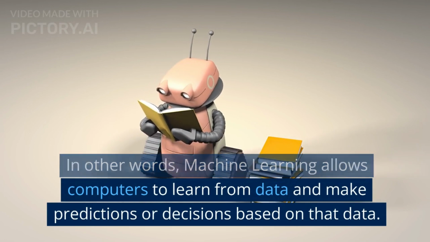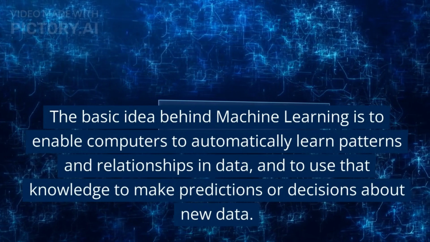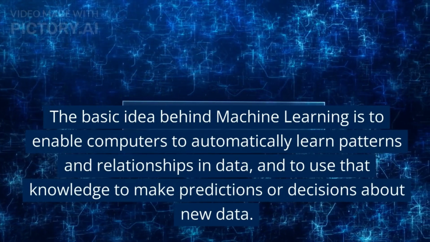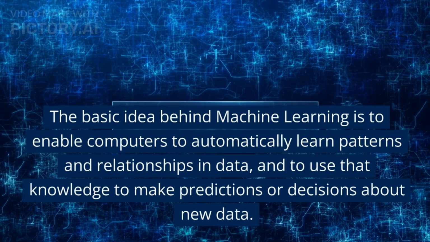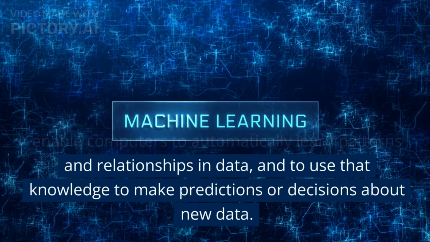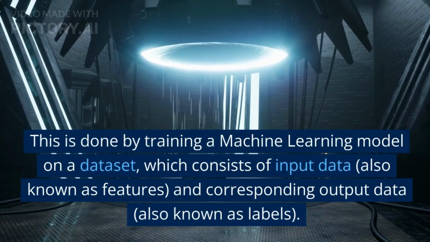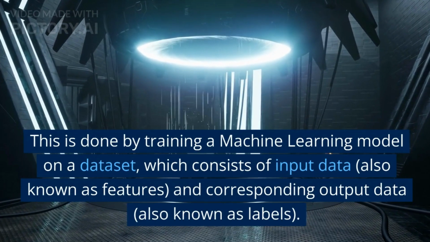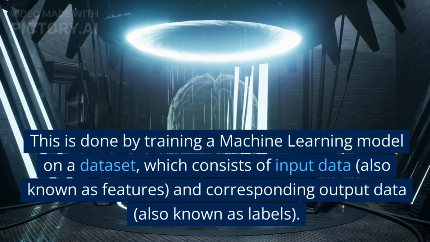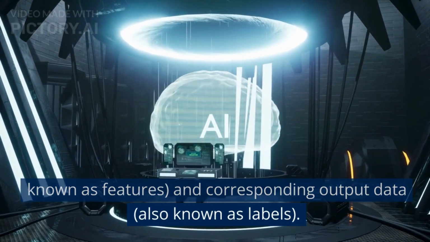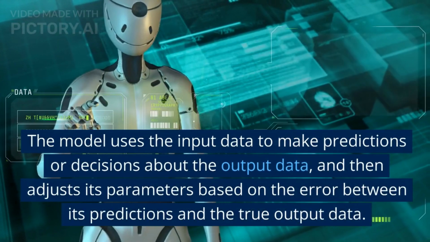The basic idea behind machine learning is to enable computers to automatically learn patterns and relationships in data, and to use that knowledge to make predictions or decisions about new data. This is done by training a machine learning model on a dataset, which consists of input data, also known as features, and corresponding output data, also known as labels. The model uses the input data to make predictions or decisions about the output data, and then adjusts its parameters based on the error between its predictions and the true output data.